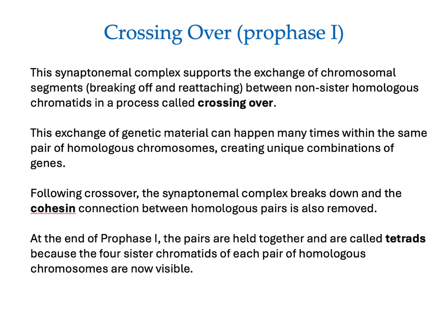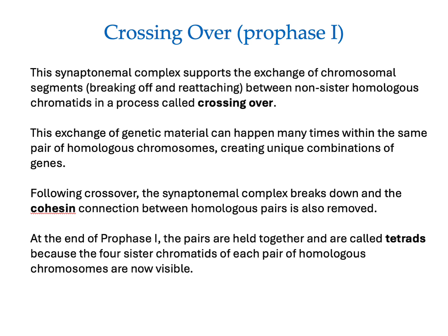The synaptonemal complex supports the exchange of chromosomal segments, which is an actual breaking off and reattaching between non-sister homologous chromatids in this process called crossing over. This exchange of genetic material can happen many times within the same pair of homologous chromosomes, creating unique combinations of genes. Following crossover, the synaptonemal complex breaks down and the cohesion connection between the homologous pairs is removed.